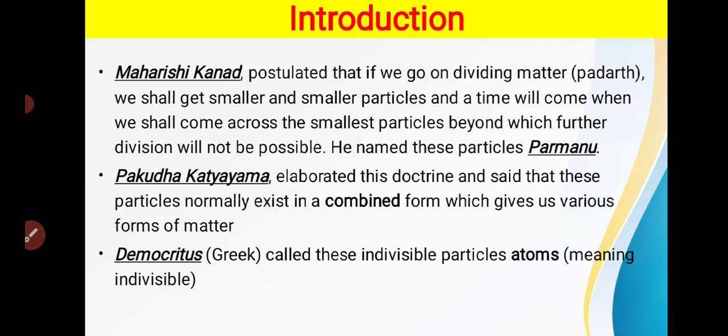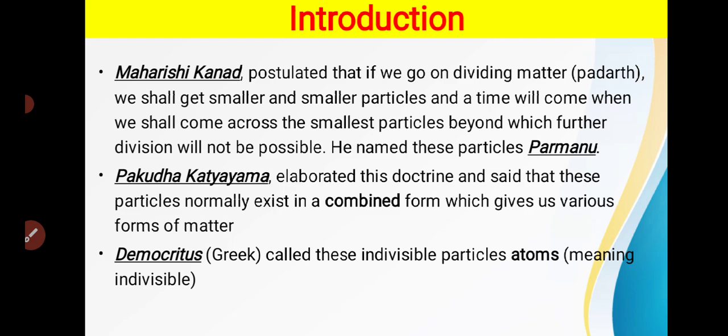Kanad further elaborated this doctrine and said that any Paramanus are combined in a fixed proportion in any given matter. So what did he say? He said that the Paramanus of matter are combined in various forms in a fixed proportion.